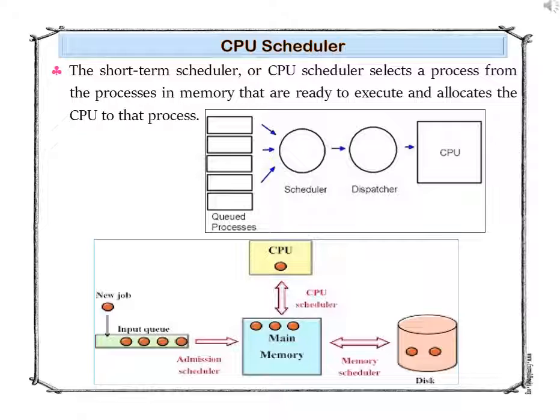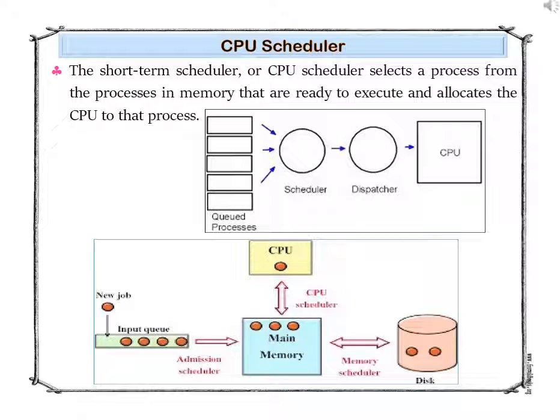In a single processor system, only one process can run at a time. Any other must wait until the CPU is free and can be rescheduled. The objective of multiprogramming is to have some process running at all times to maximize CPU utilization.